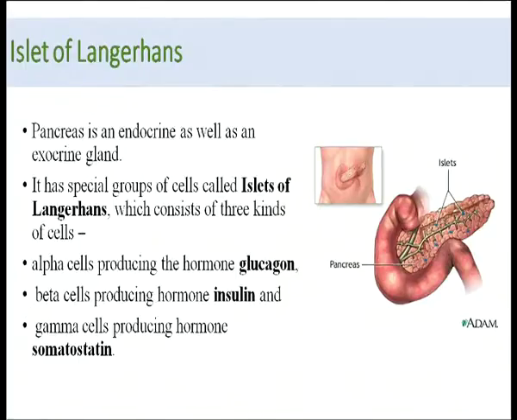The next important gland is the pancreas. The pancreas contains a special group of cells called the islets of Langerhans, which consist of three kinds of cells: alpha cells producing the hormone glucagon, beta cells producing the hormone insulin, and gamma cells producing the hormone somatostatin.